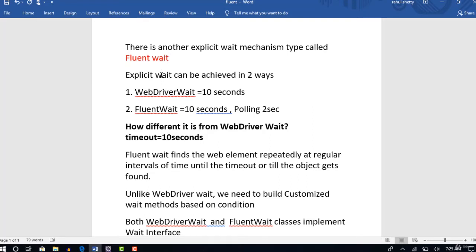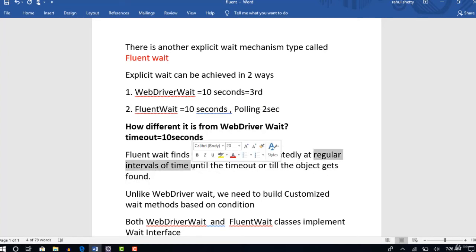But here in some cases, let's say the object is displayed in the third second. If you use fluent wait, polling happens at the first 2 seconds. I mean, it monitors only on the second, and thereafter it monitors on the fourth second, as the regular intervals of time. With WebDriver wait, if it is found in the third second, it will immediately find it and proceed to the next step. But in fluent wait, in this scenario, when polling happens the second time, which is on the fourth second, then it identifies it. Though it is displayed on the third second, fluent wait is not actively monitoring your application, right? It does so only at regular intervals of time.